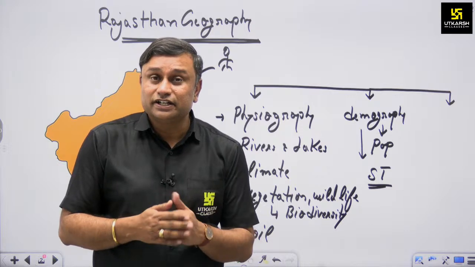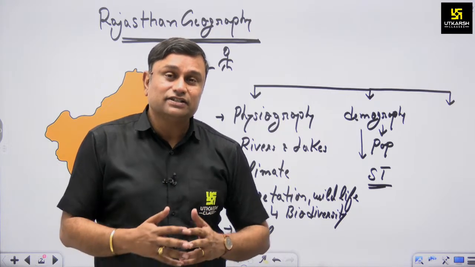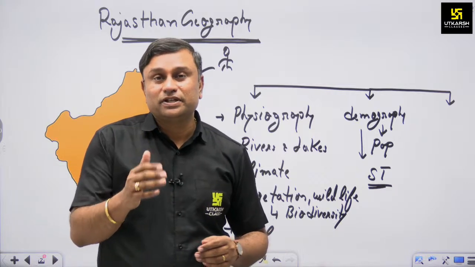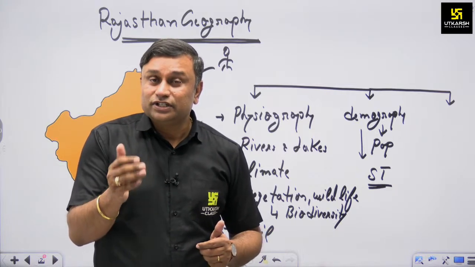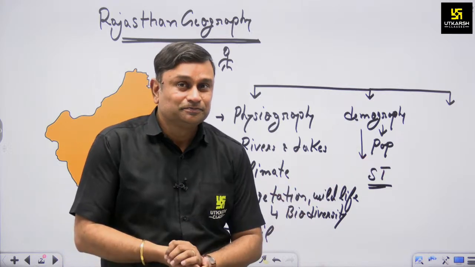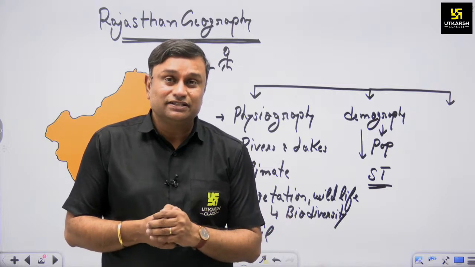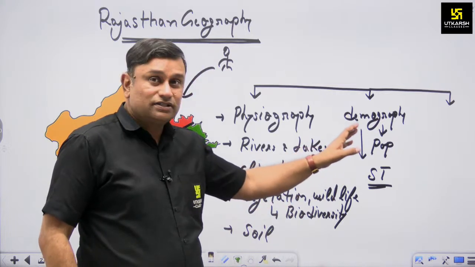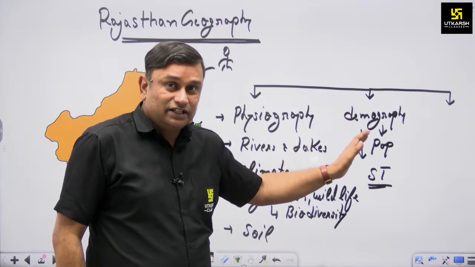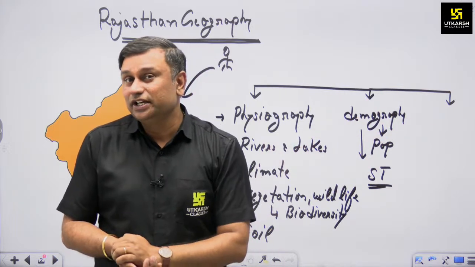If the literacy rate is low, they will not understand your purpose or your plan, so we have to uplift their literacy rate also. Another aspect in our syllabus is that the persons living in the state are also engaged in economic activities.